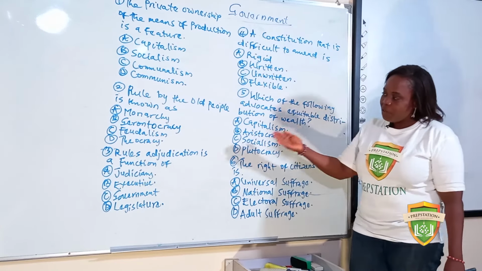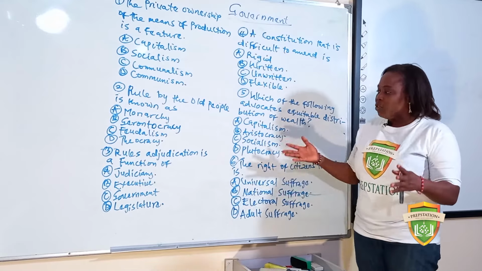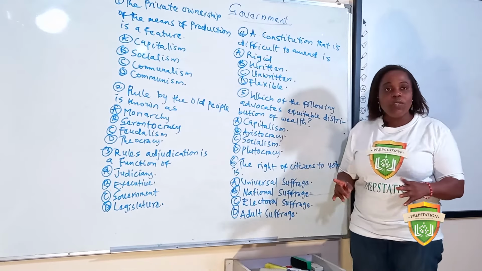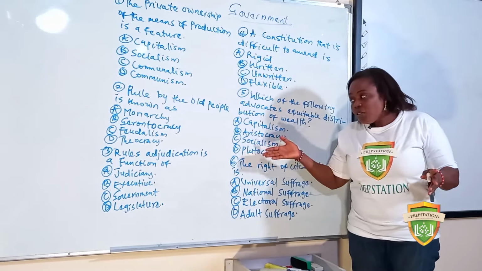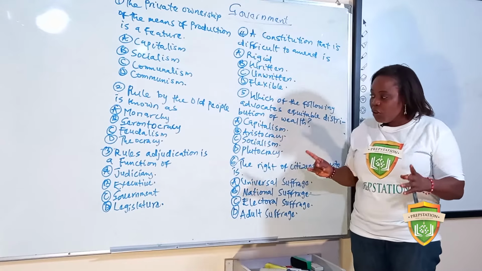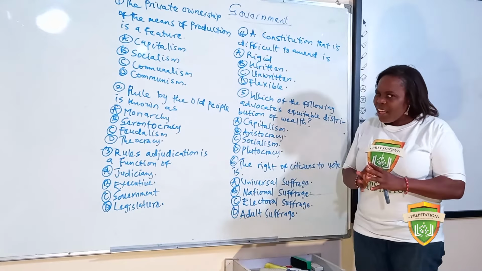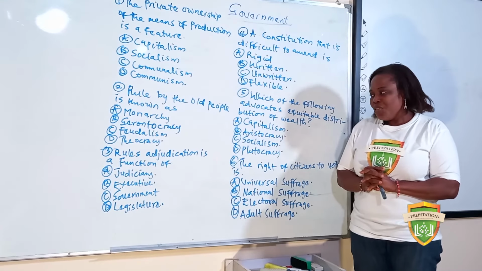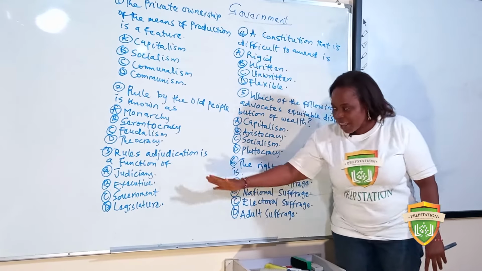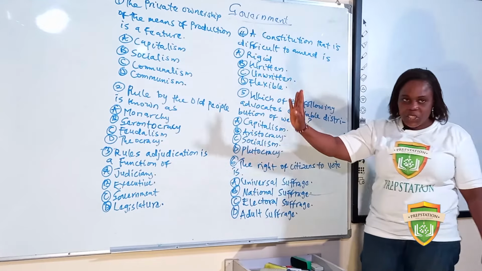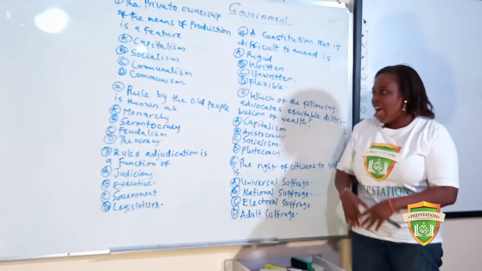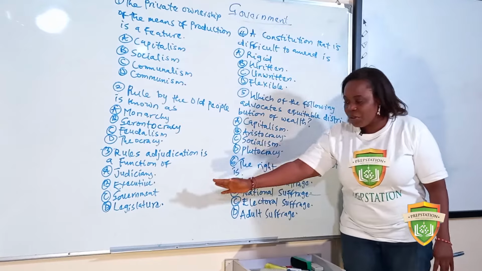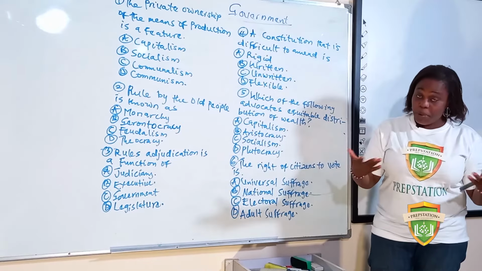Now, number 3 question says, rules adjudication is a function of. That question looks tricky, but it is not. You may want to choose government. I know you know the function of the legislature. They make laws. The executive, they execute and implement laws.